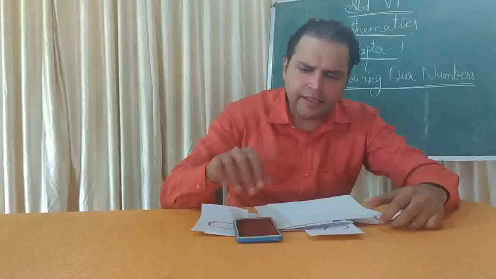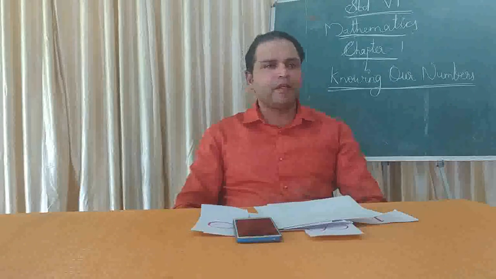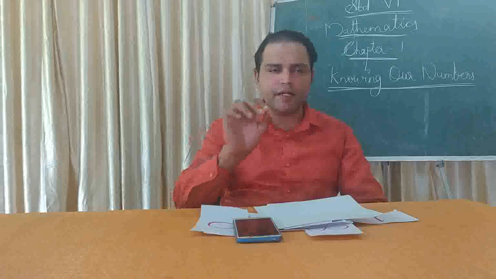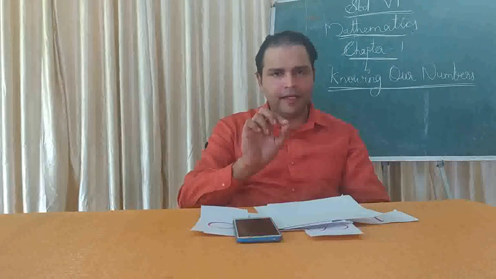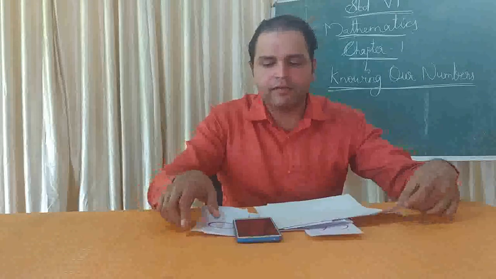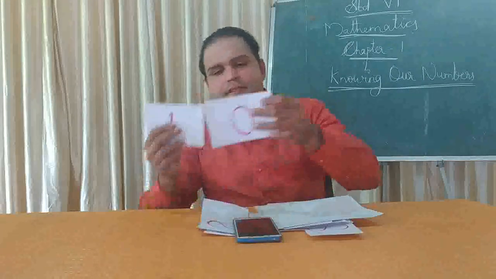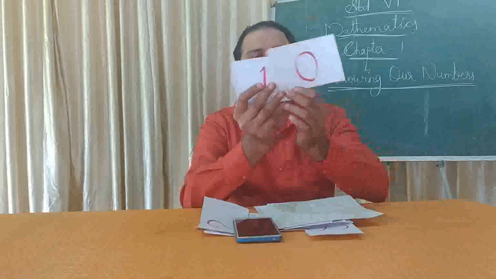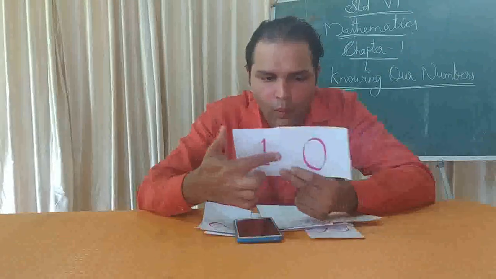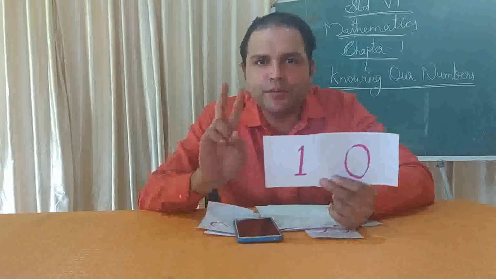Okay. Then after 1, the next number is 2. Then 3, then 4, then 5, then 6, 7, 8, 9. And after 9, which number comes? Yes, after 9 the number 10 comes. So how many digits does 10 have? 1, 2. So 2 digits.